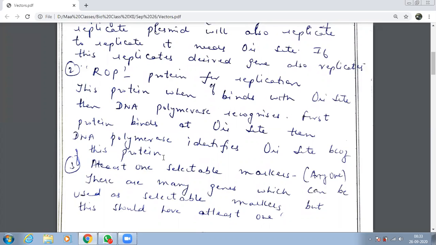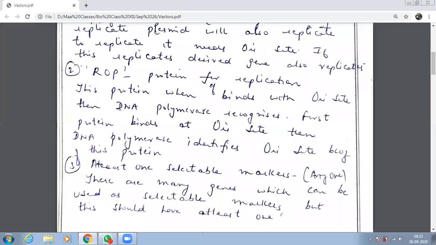Like outside a class, a name is put up, 5th day, 6th day, 9th day. What does the teacher do? Teacher is a DNA polymerase. Teacher has to enter a class. She is new in the school. So what will she do? First she will see what name is written on the class. Once she sees okay, 11B is written, then she enters. Exactly the same thing will happen here.